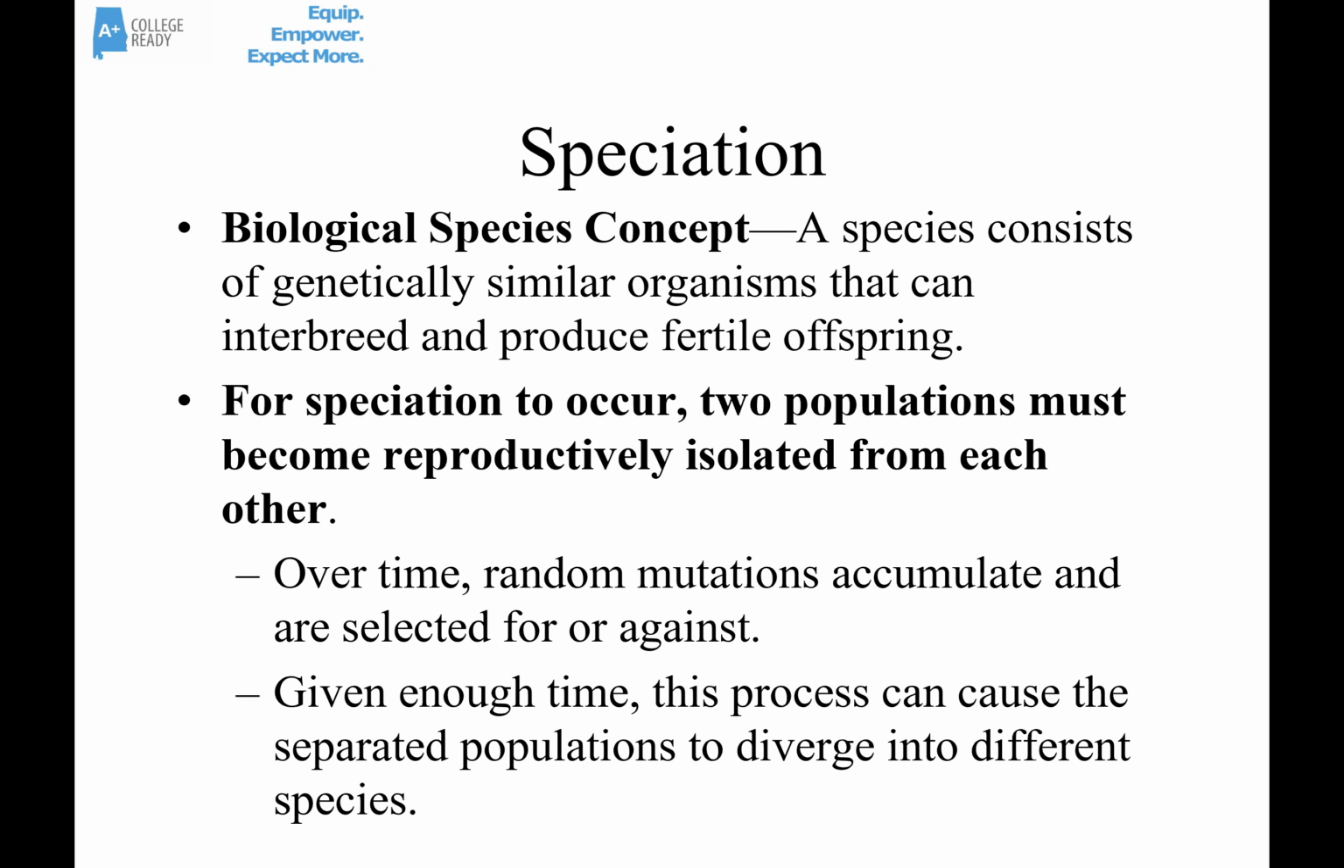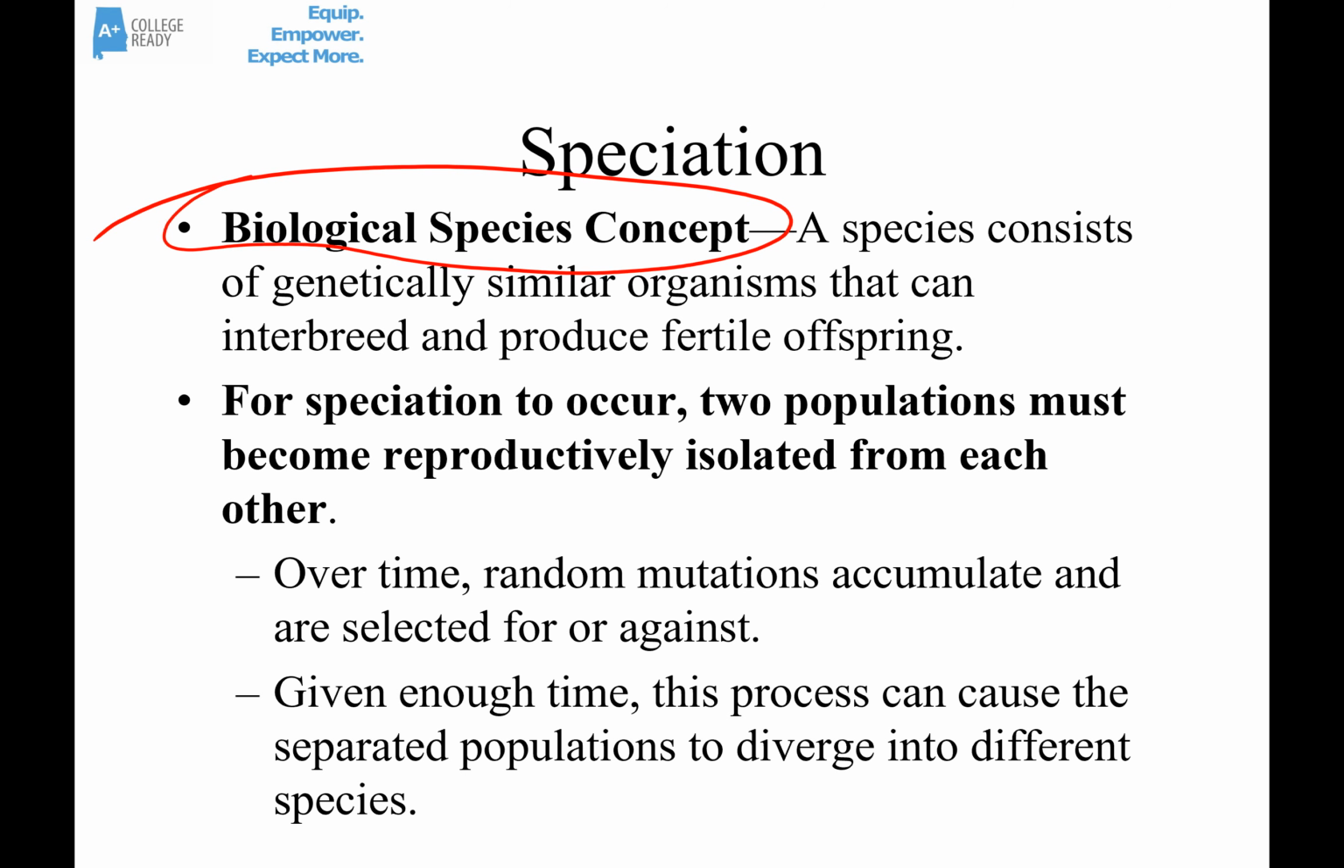So another topic that we'll address briefly here is speciation. First of all, let's think about the biological species concept. A species consists of genetically similar organisms that interbreed and produce offspring that are fertile. They can have babies themselves. For example, horses and donkeys are very closely related, but they're not in the same species, even though they can reproduce and have a baby, a mule. Horses and donkeys are in separate species because that baby, the mule, is sterile. So even though they're closely related, they're not in the same species.